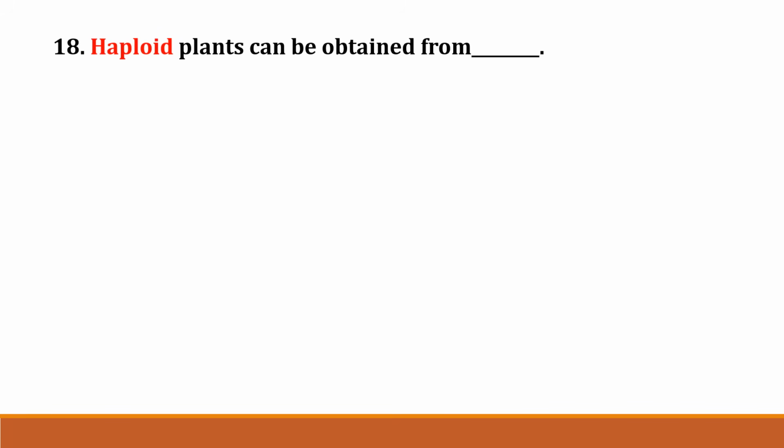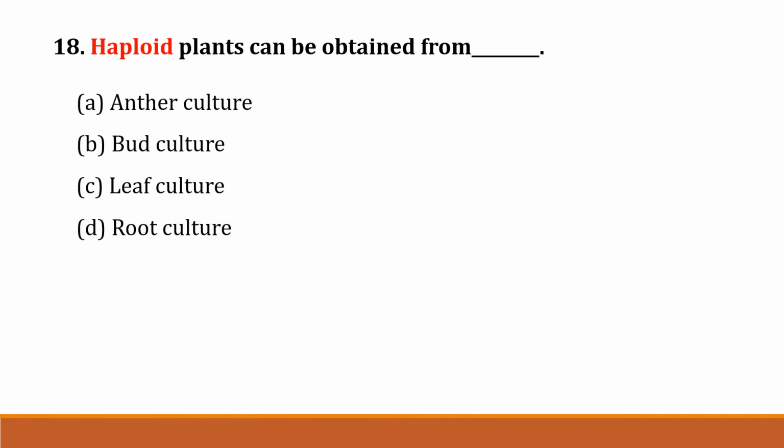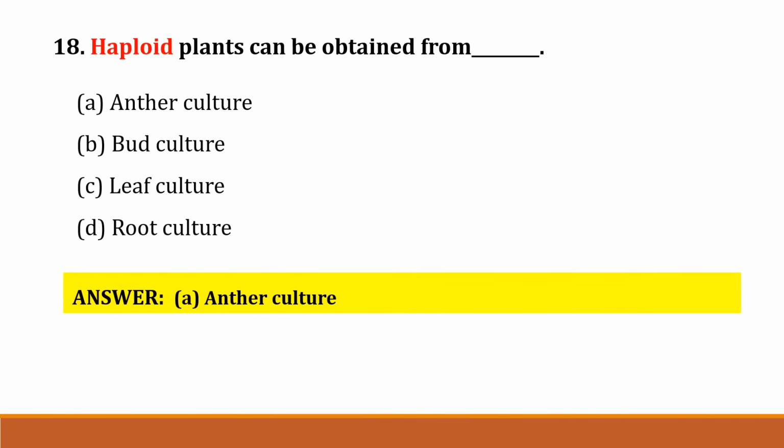The next question, question number 18. Haploid plants can be obtained from option A. Anther culture. Option B. Bud culture. Option C. Leaf culture. Option D. Root culture. Correct answer is option A. Anther culture. It is a most important question.